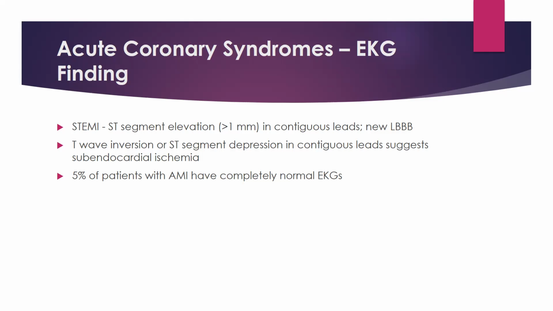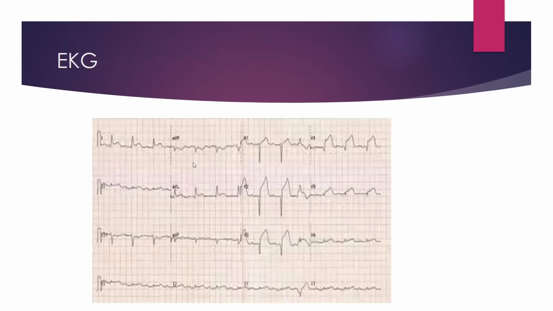If you find ST elevation in only one lead, or in leads which are not contiguous, it would not add to the diagnosis of ST elevation MI. There can be T wave inversion or ST depression. 5% of patients with acute myocardial infarction have completely normal EKGs. So if you are looking at a patient who is having all the symptoms of acute myocardial infarction and you do not find EKG findings, you have to admit him and observe him.